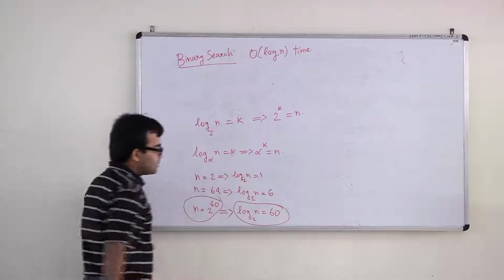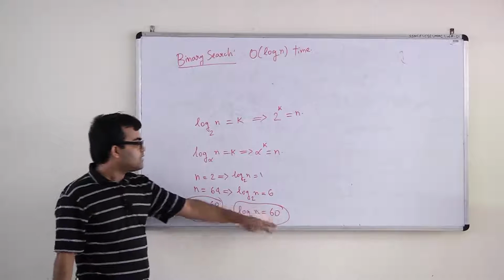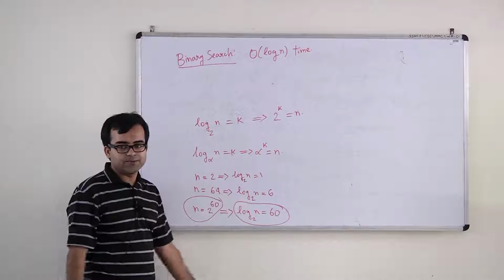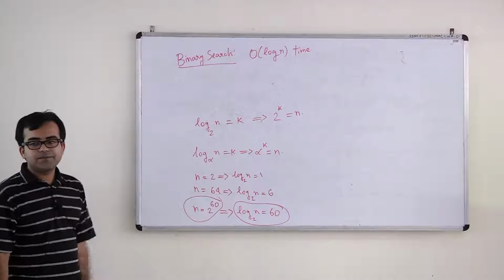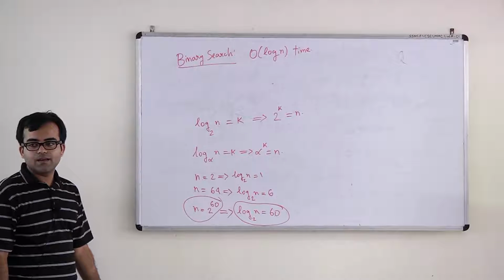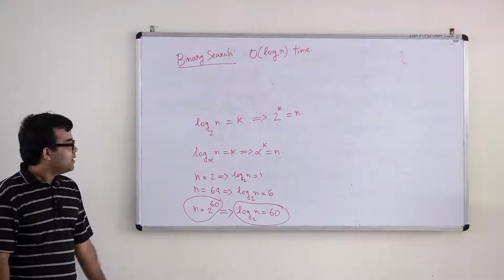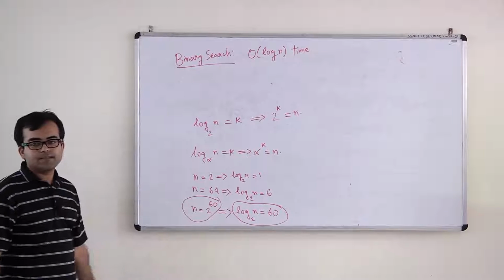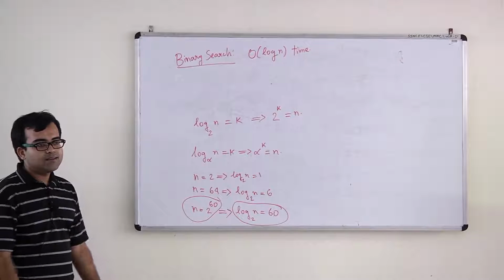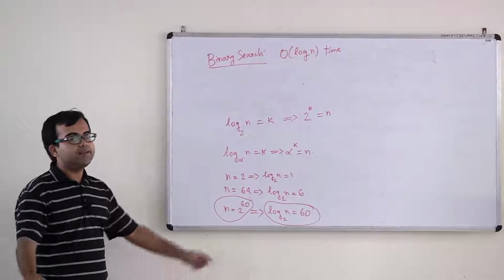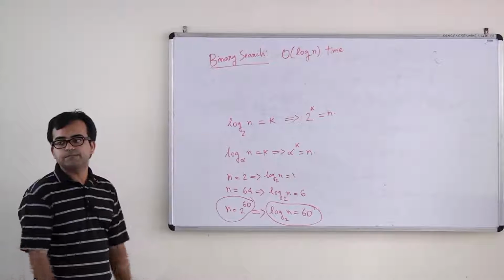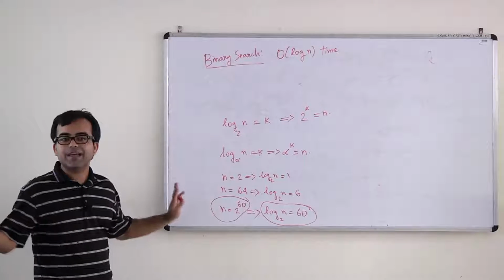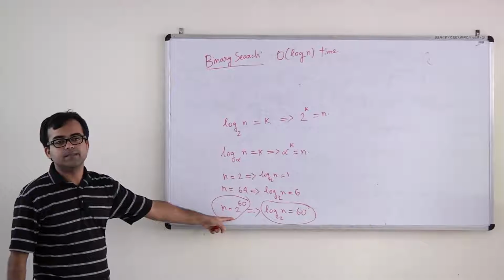Now this is a simple thing. 60 is a reasonably small number, right? We always deal with 60 rupees notes and so on. How large is say 2 to the power 60? If I am not mistaken, you can just go check it in Google. 2 to the power 60 is larger than the number of observable elementary particles in the whole of universe. So if you just even go beyond Milky Way galaxy, go through all the galaxies, you won't find more than 2 to the power 60 elementary particles.